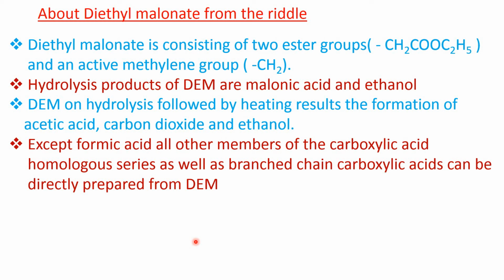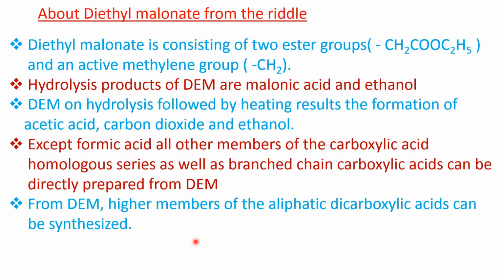Except formic acid, which is the first member of the homologous series of aliphatic carboxylic acids, all other members of the series as well as branched chain carboxylic acids can be directly prepared from diethyl malonate.